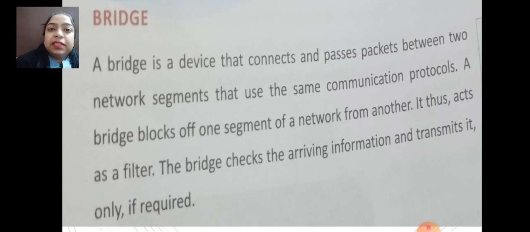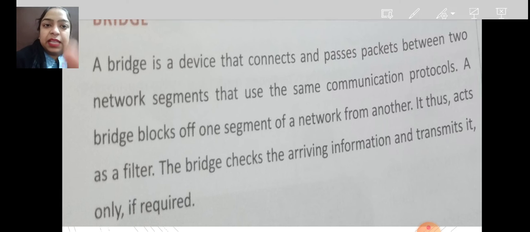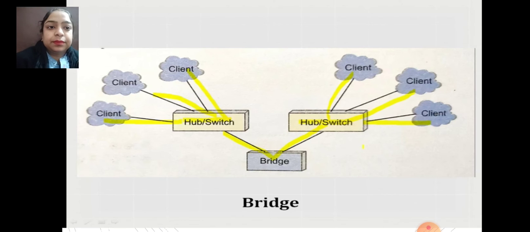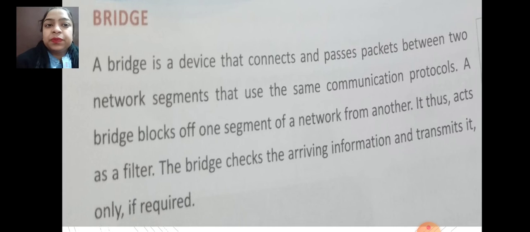It means a bridge is a device that connects and passes the packets, that will share the information among the network segments, as we can see in this figure. There is a bridge, and two hubs or switches are connected with each other, and different clients are connected to the hub or switch. So first of all, the bridge will provide the information in the form of packets to the switch, and then the hub or switch provides the information to clients.